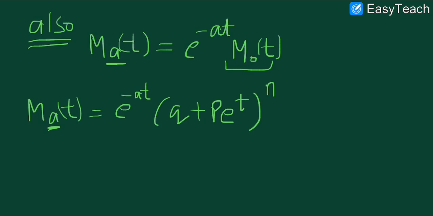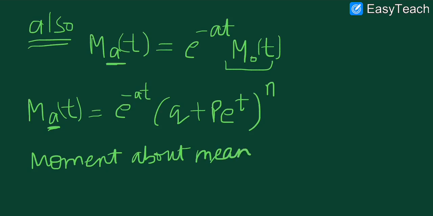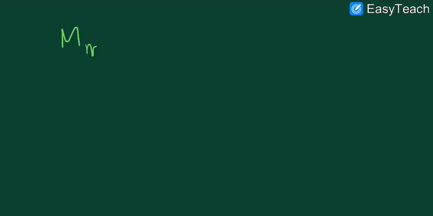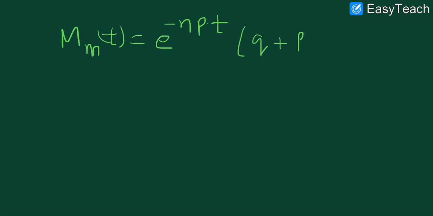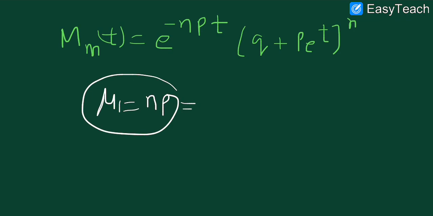In a similar manner, if we are interested in the moment about the mean, it is given as e^(-npt) times (Q + P e^t)^n. This is very important to understand, because as I told you, mu1 was actually np, and mu1 is called the mean.